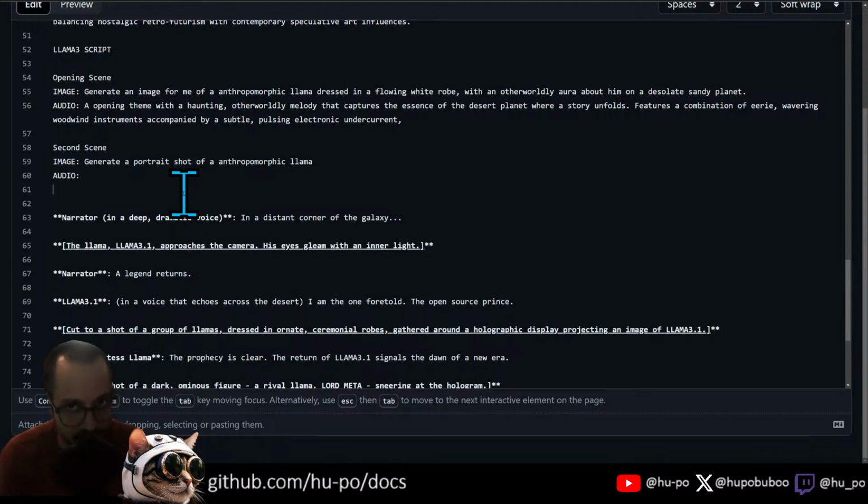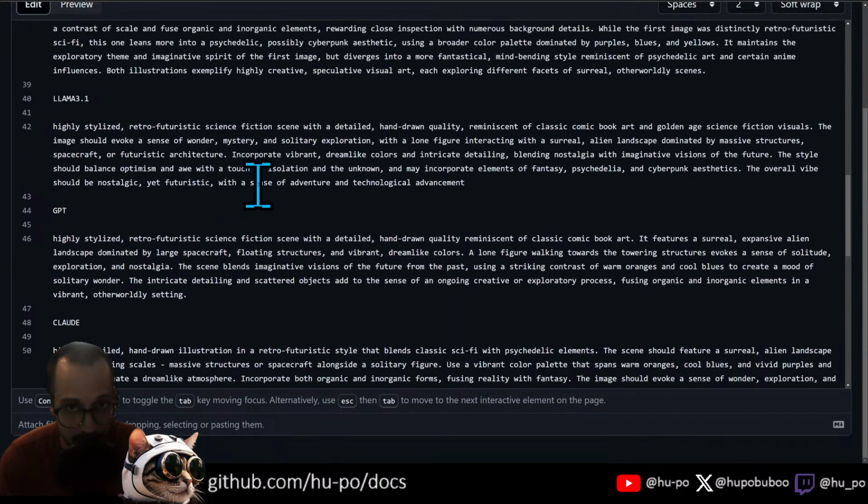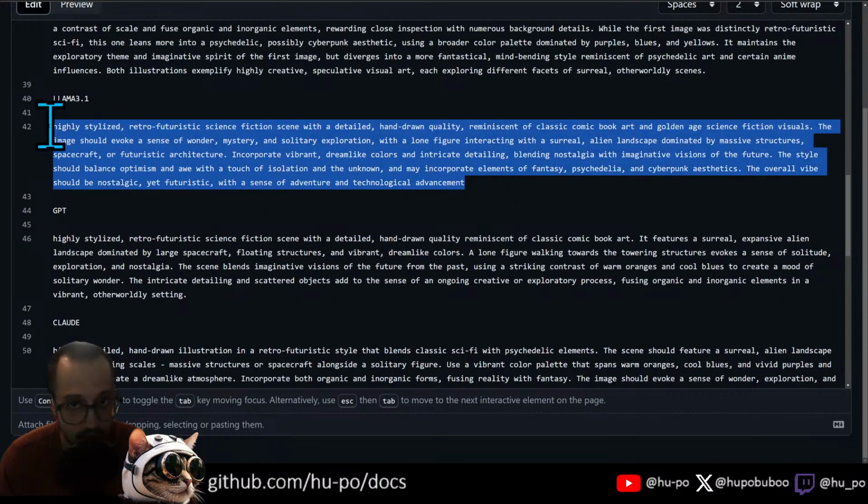I don't really think I'm going to actually get anywhere with this script, but it's mostly just about the process. Portrait shot of an anthropomorphic llama, eyes gleaming with an inner light. Let's do that. His eyes gleam with an inner light. And now let's copy, let's say this one. Boom.